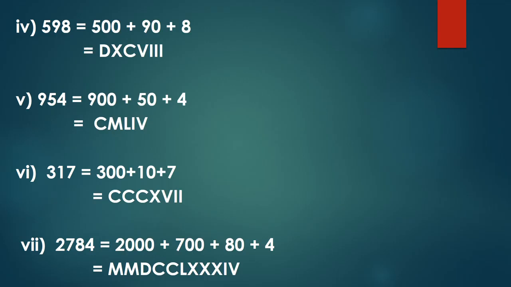Then for 80, first of all we will write down 50, that is L. Then 60, 70, 80. We have to add 3 times 10, so we will write X, X, X. And then 4, IV. So MMDCCLXXXIV.